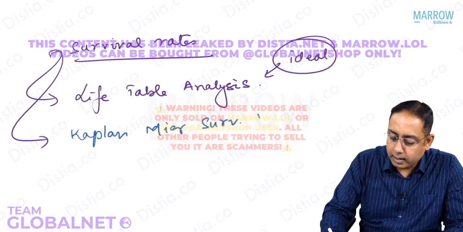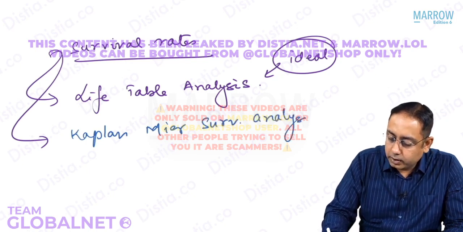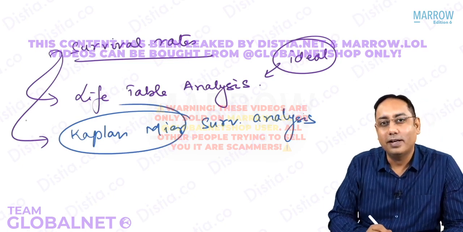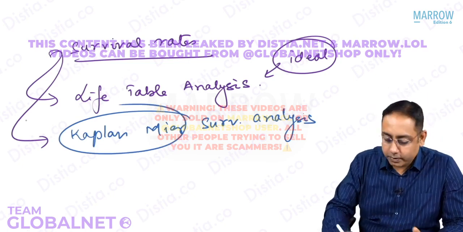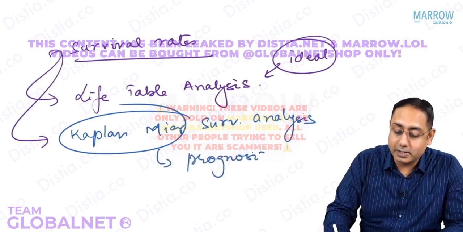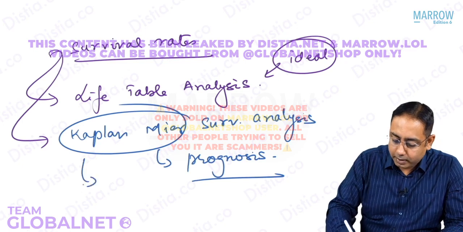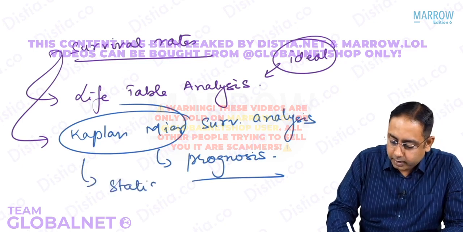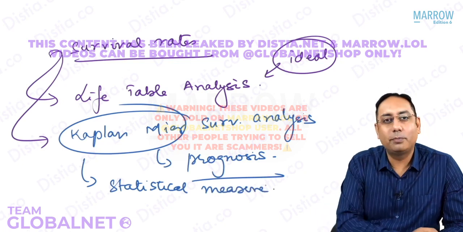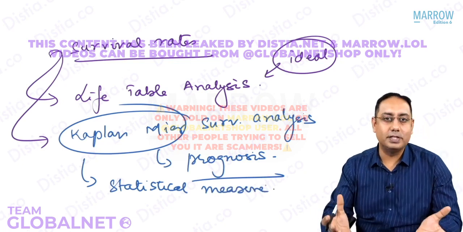survival analysis. So the Kaplan-Meier graphs, they help you in what? They help you in measuring the survival. They help you in measuring the prognosis of a particular disease. So please note that Kaplan-Meier is a statistical measure. It is a statistical measure to find out about the survival in every disease.